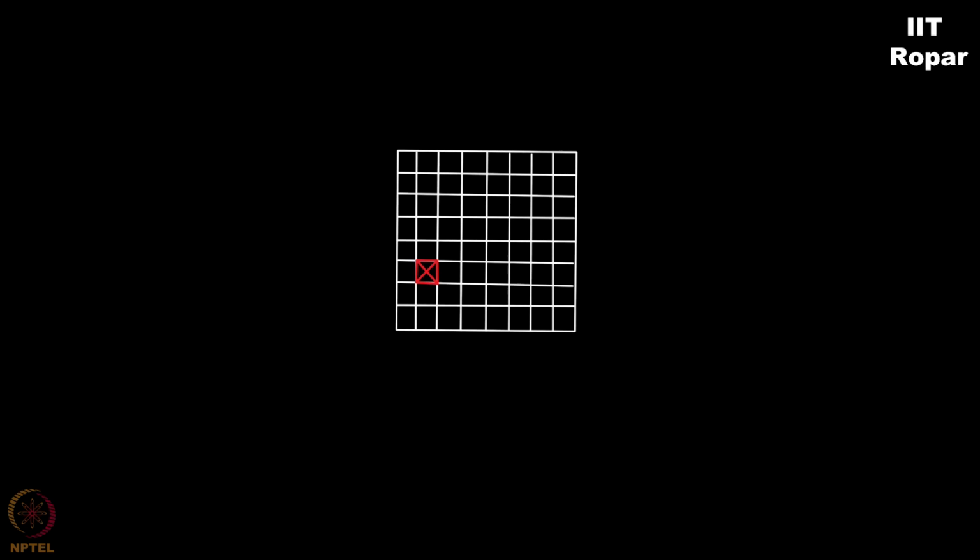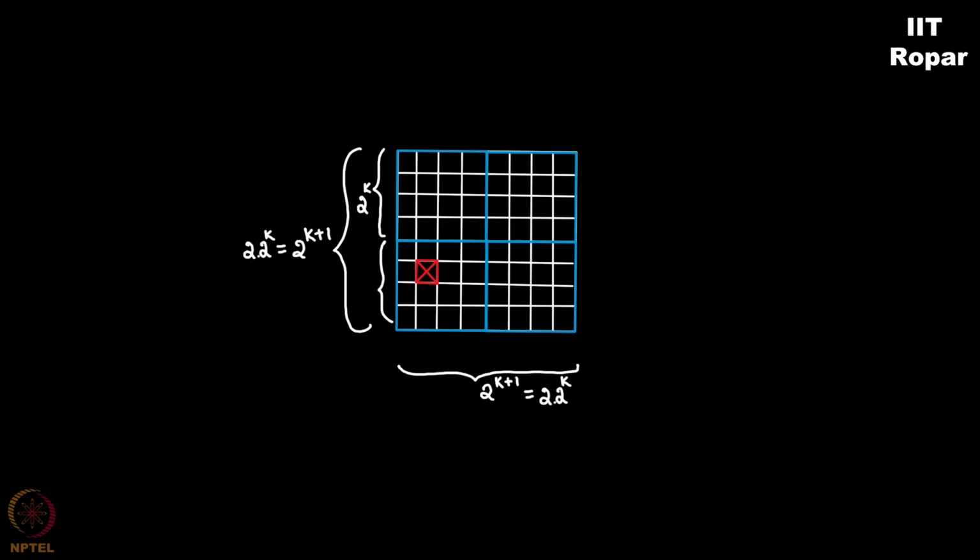Now if I double it, I have to double it this side as well as this side. So do you see 4 2 cross 2 checkerboards here? The same way here, we have this entire 2 power k plus 1 into 2 power k plus 1 checkerboard, which can be divided into 4 2 power k cross 2 power k boards.